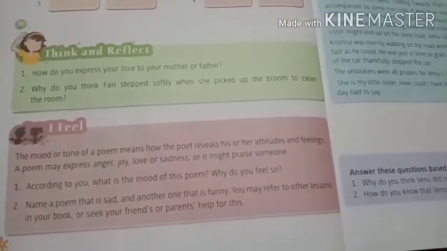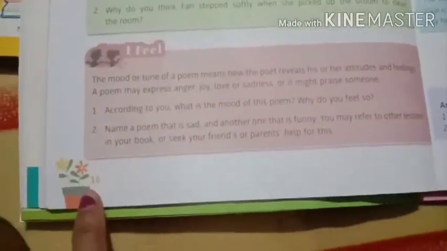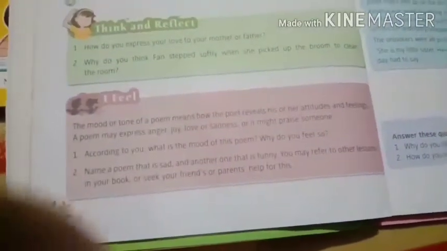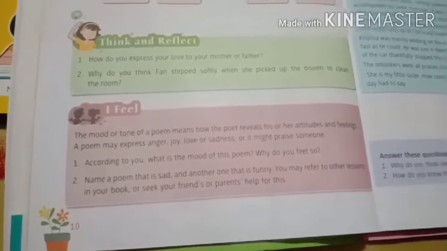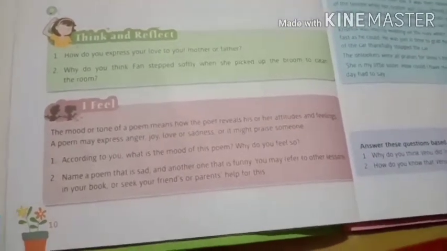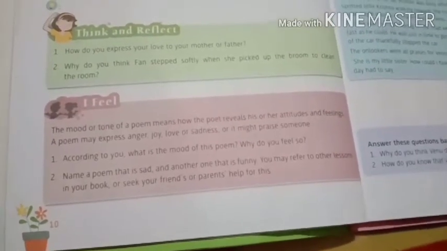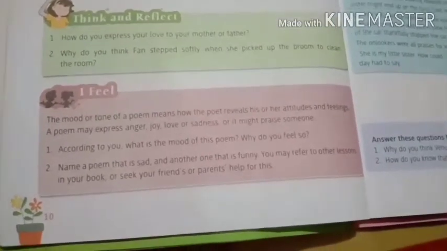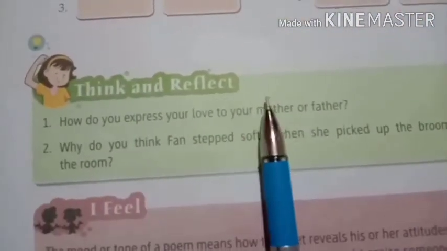Okay, students, so you can see now this is the think and reflect section that we are going to do first. This is page number 10 of your English course book. So now this is all like activities, and this has to be done by you. I will only be discussing how to do the exercises. I will just give a brief explanation, and then you have to do it on your own in your English notebook.